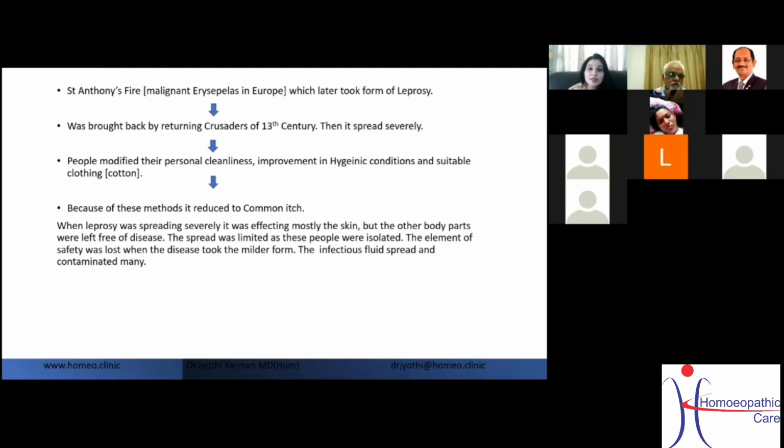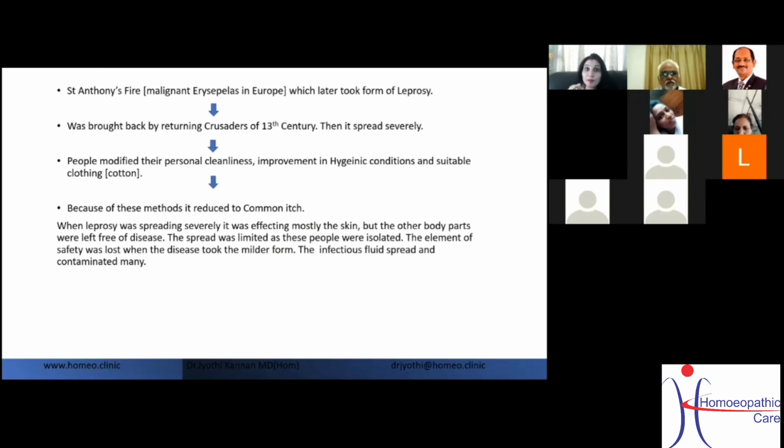But when leprosy was spreading severely, it was affecting mostly the skin. But the other body parts were free when it was only affecting the skin. Then the disease became limited, because of the itch and the outward expression, these people were separated. That's why the disease stayed only there.